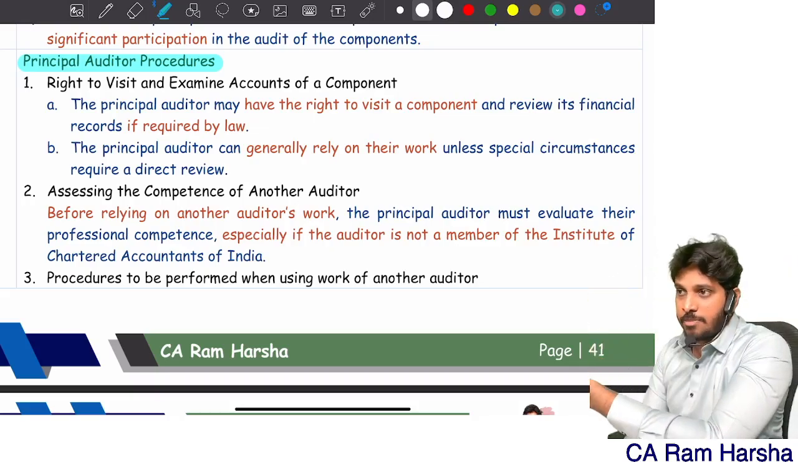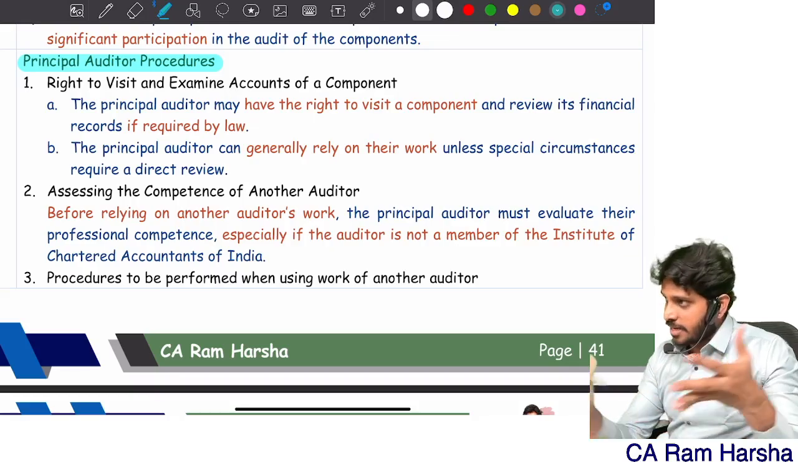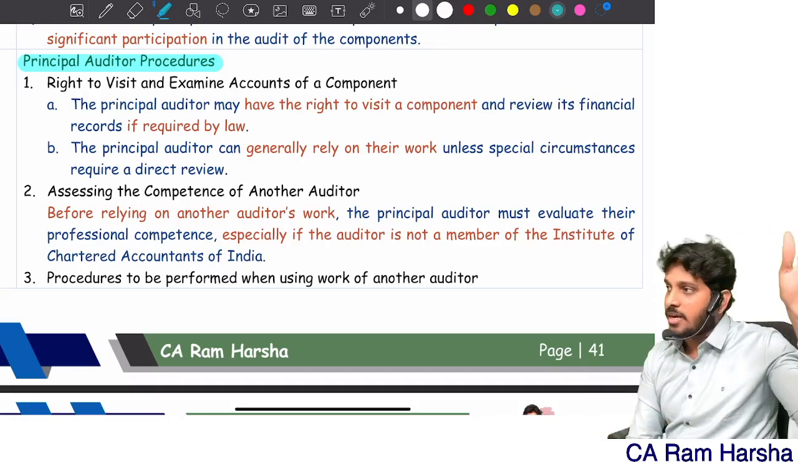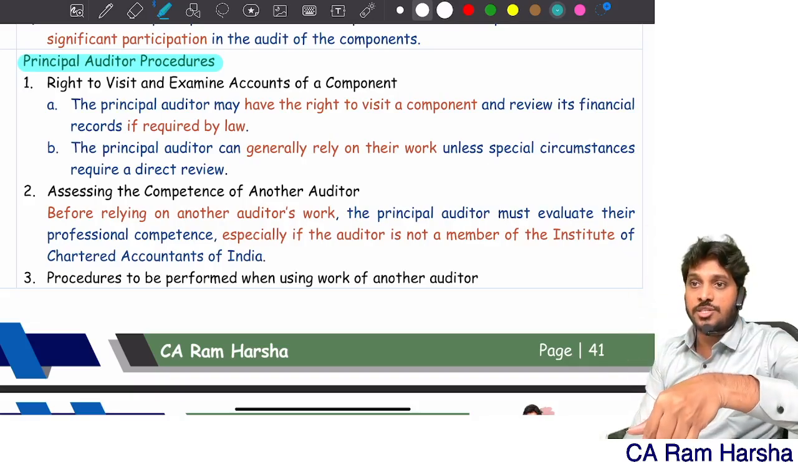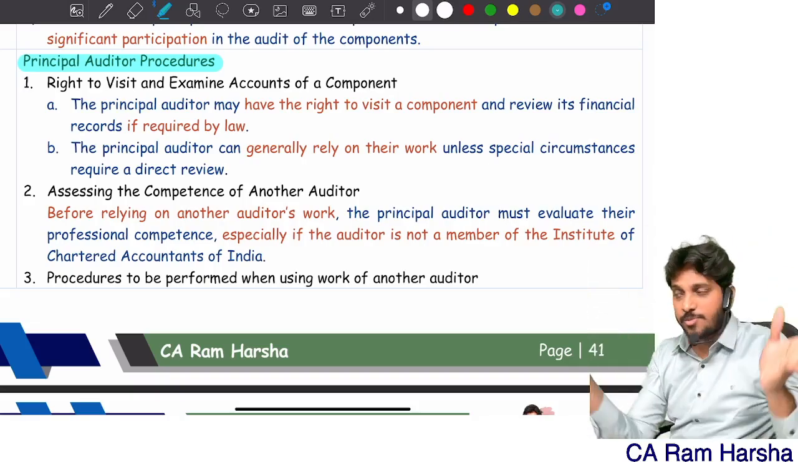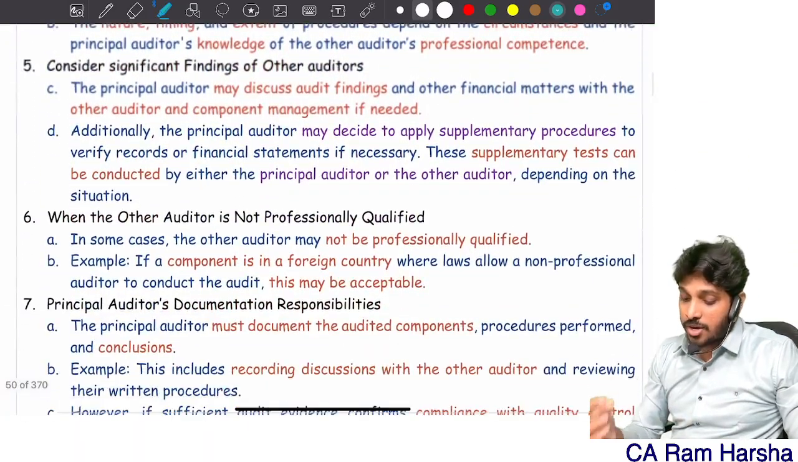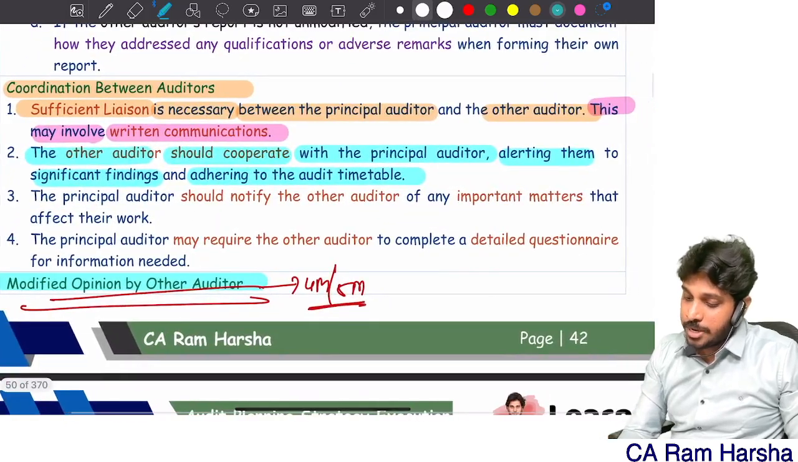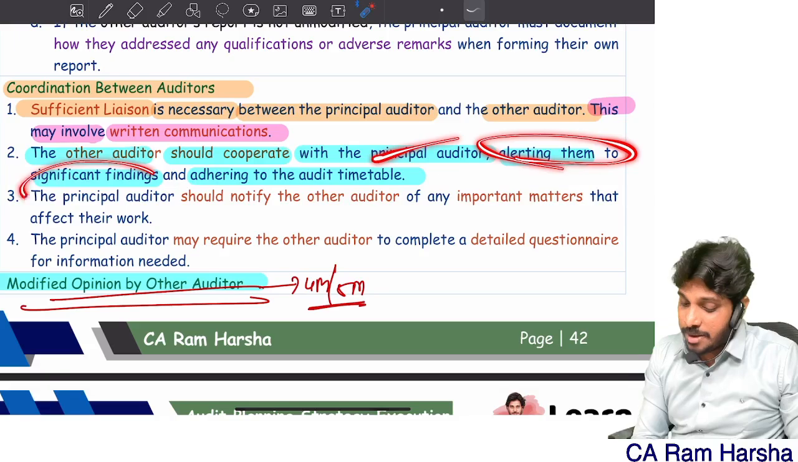So if you complete by May 10th, I will take another 10 to 15 days for entire consolidation, review all that. Then I will give to the company. Company will then approve the financial statements. Then I will give the audit report. That entire process takes time. So other auditor has to cooperate with principal auditor, alerting them to any significant findings.